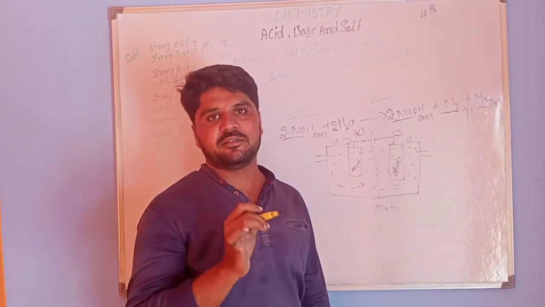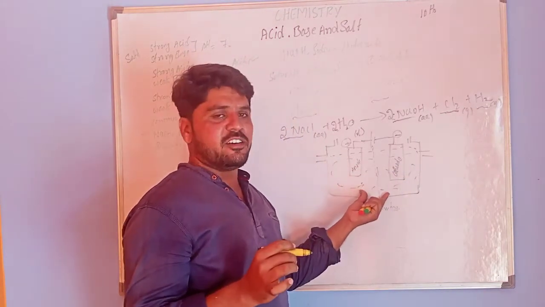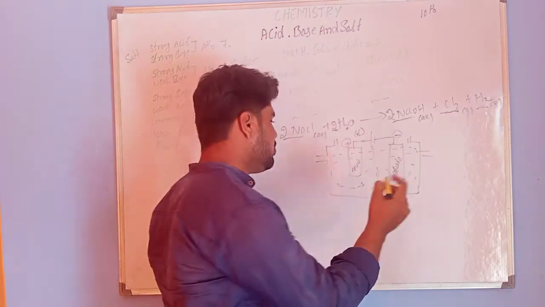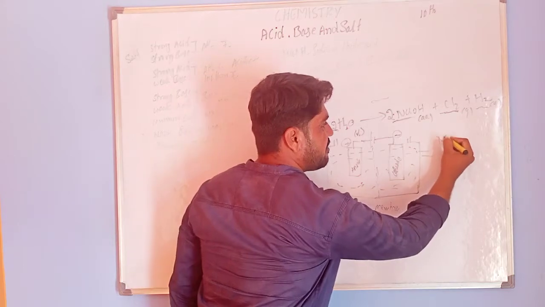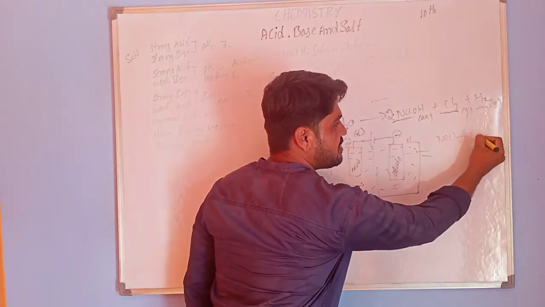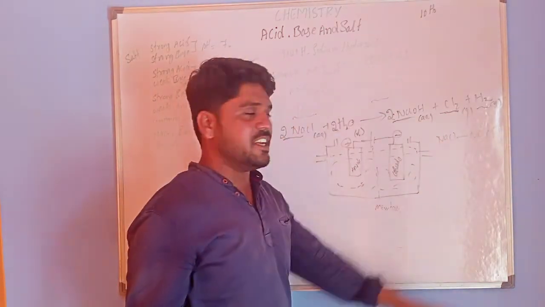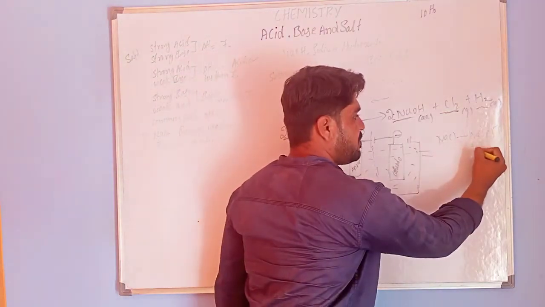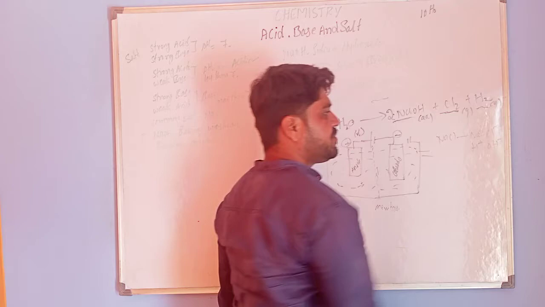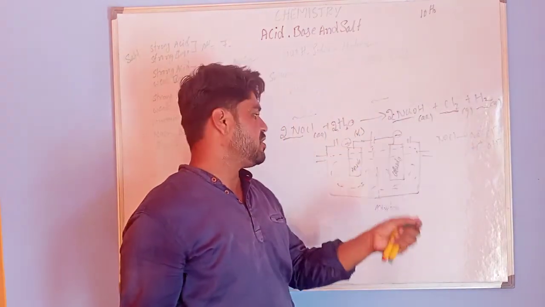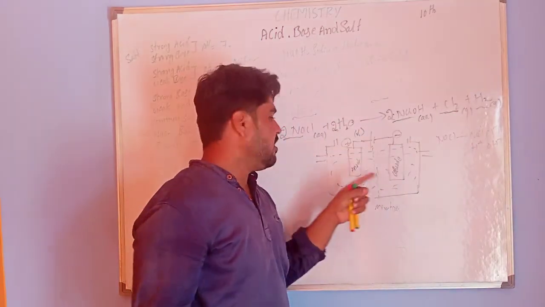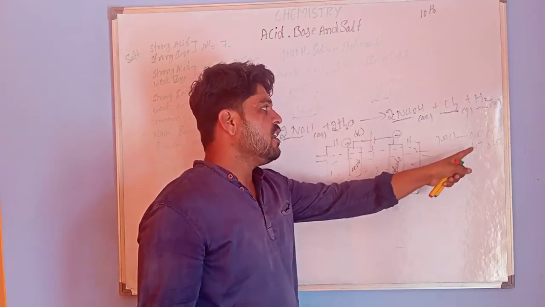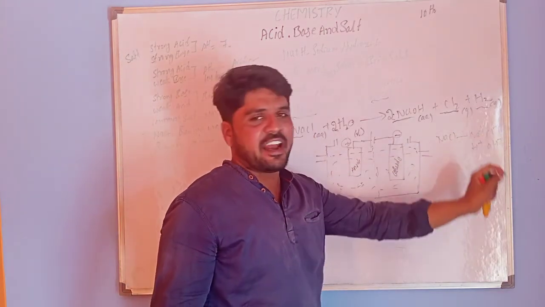NaCl decomposes into Na plus and Cl minus ions, and water gives H plus and OH minus ions. In the solution we can observe both cations and anions.